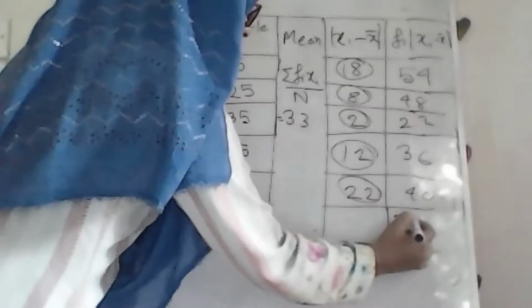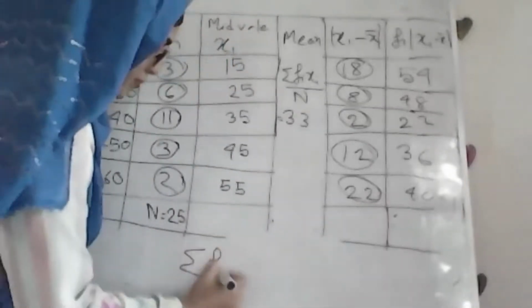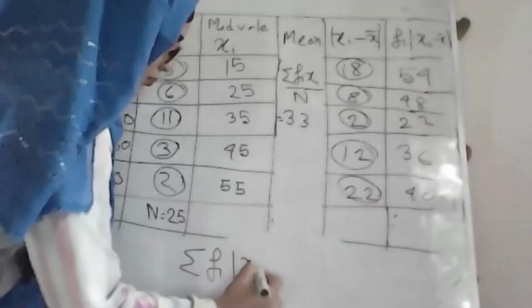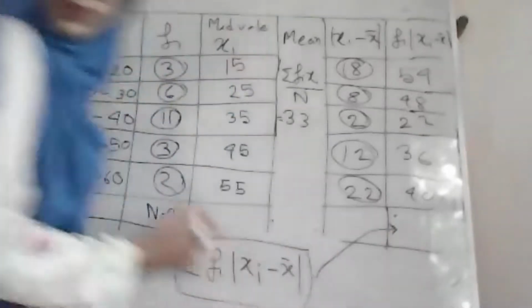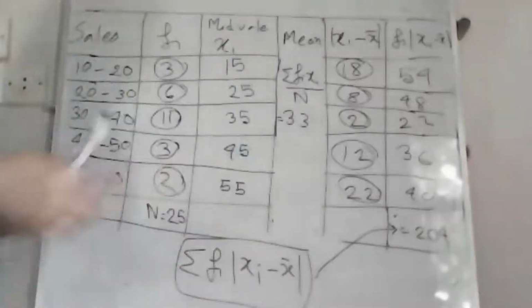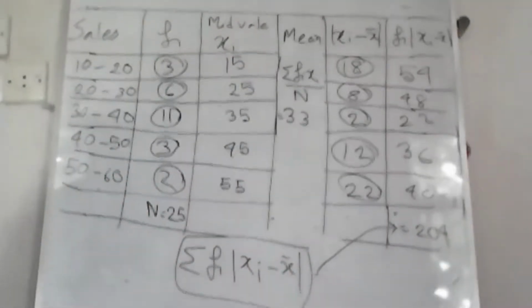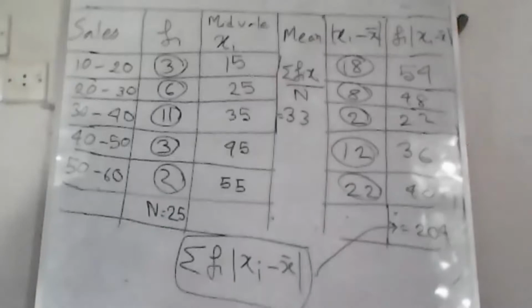After that, we are going to get the summation. The board is too small to write statistics. Okay, so we get the summation.